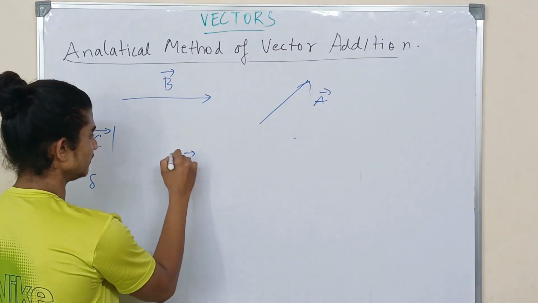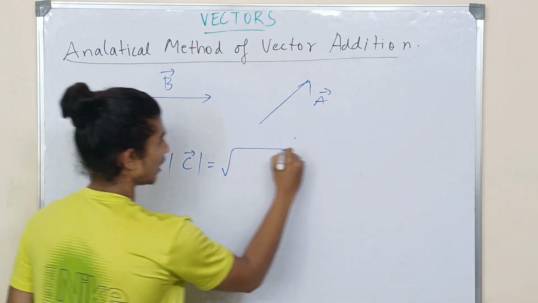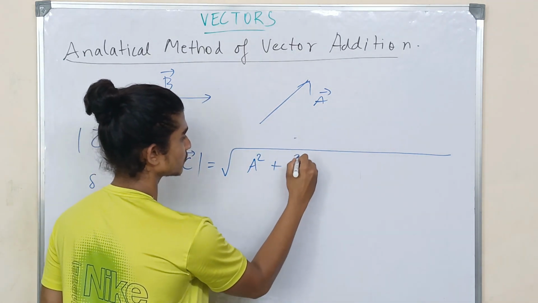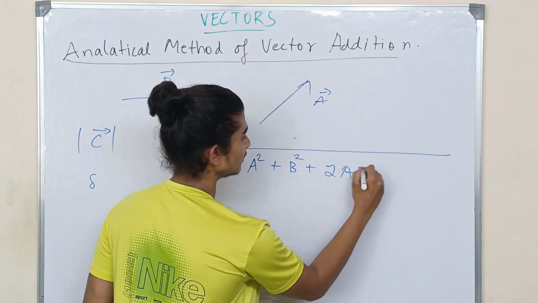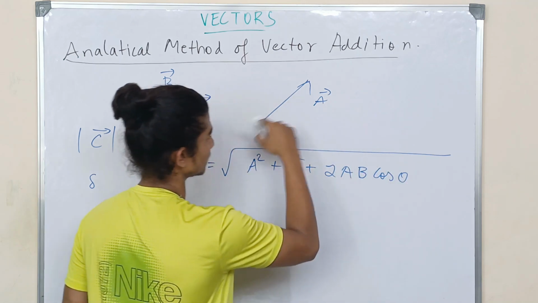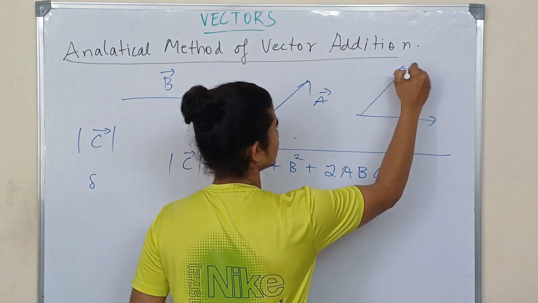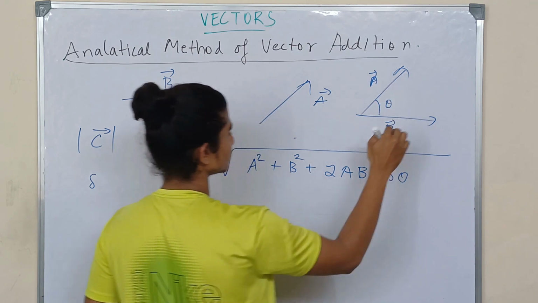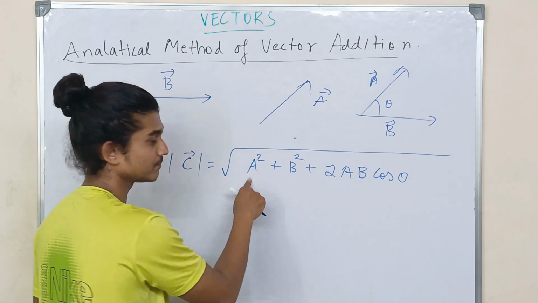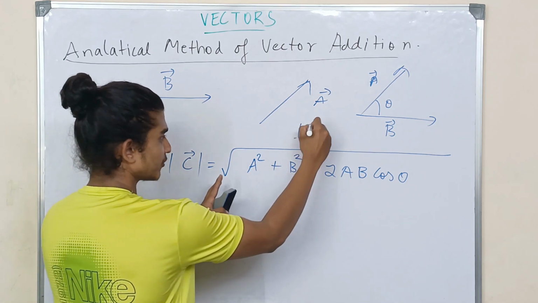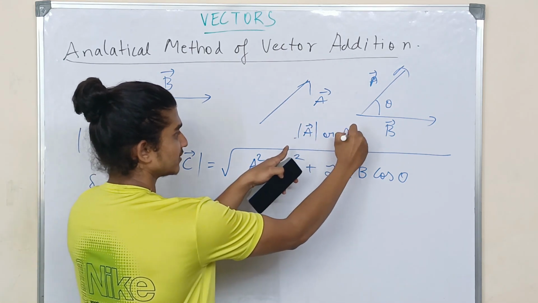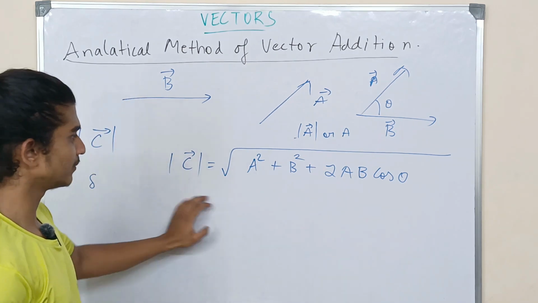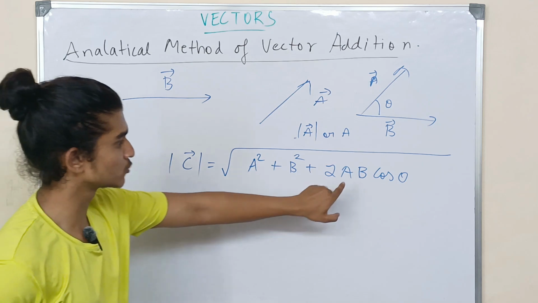The magnitude of C is going to be the square root of magnitude of A square plus magnitude of B square plus 2 into AB cos of the angle between these two vectors. So this is A, this is B, this is the angle between the two vectors. You can write it in either form. So the magnitude of vector C is going to be the square root of A square plus B square plus 2AB cos theta.